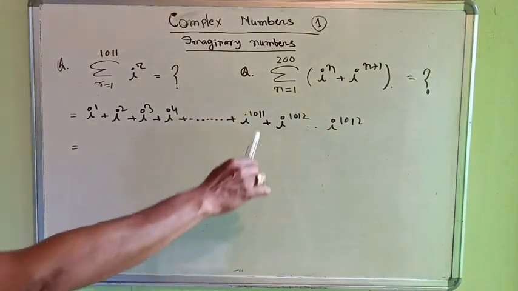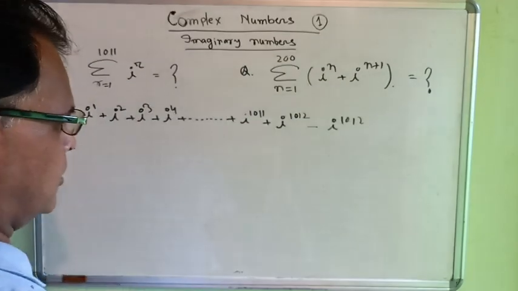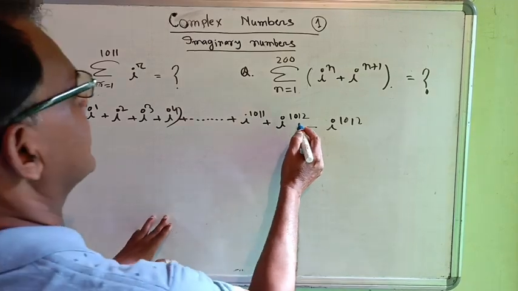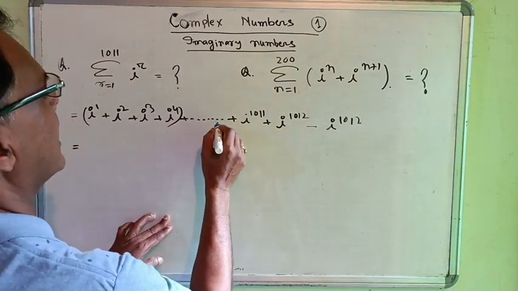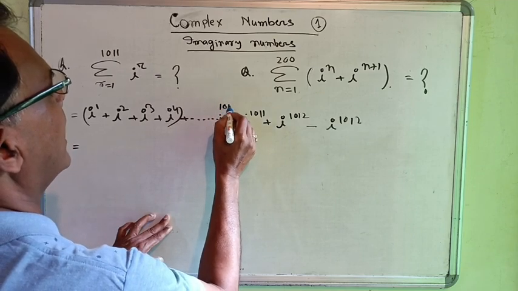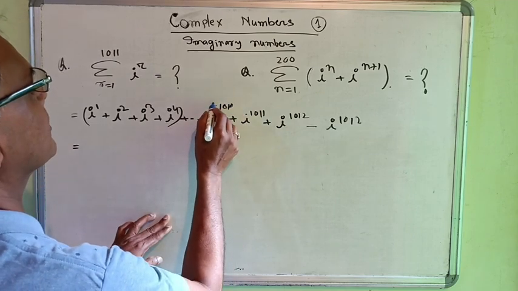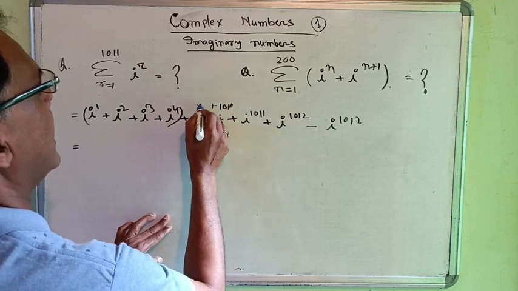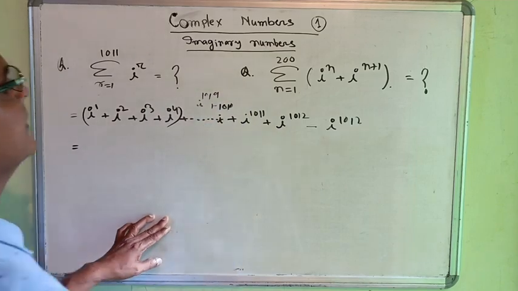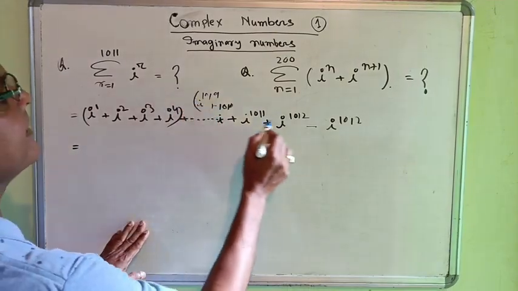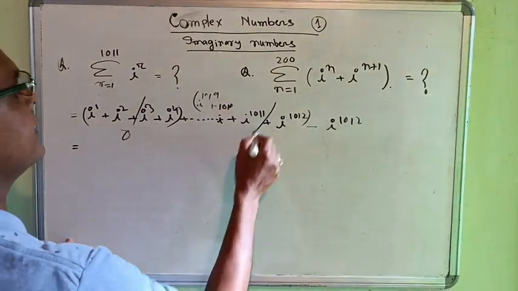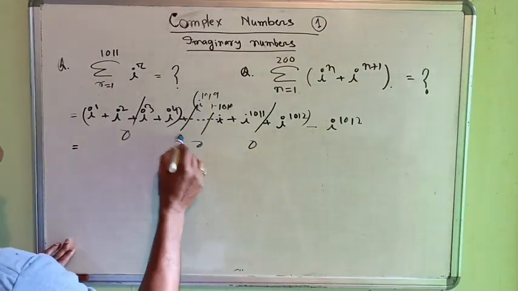Then we get that it is a multiple of this, so we divide in groups of 4. In this way, here comes i to the power 1010, and here also comes i to the power 1019. This is also equal to 0. So this is equal to 0 and this is equal to 0. All of these are equal to 0.